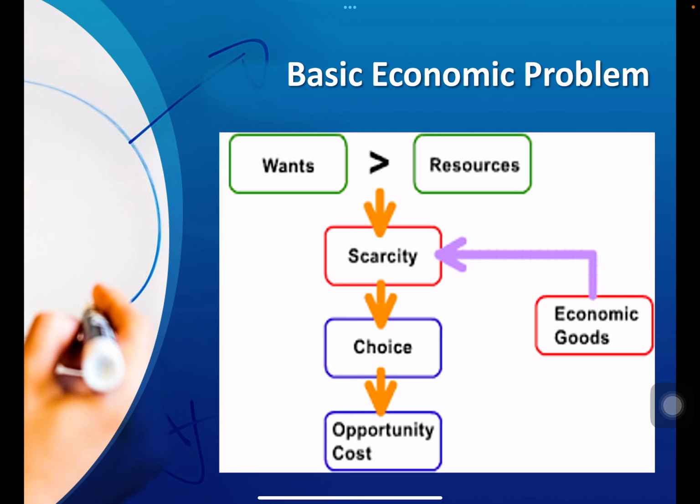As far as the opportunity cost is concerned, if I consider the example that I gave you, if I go for the shirt, then the opportunity cost of having that shirt is the jeans I forwent.